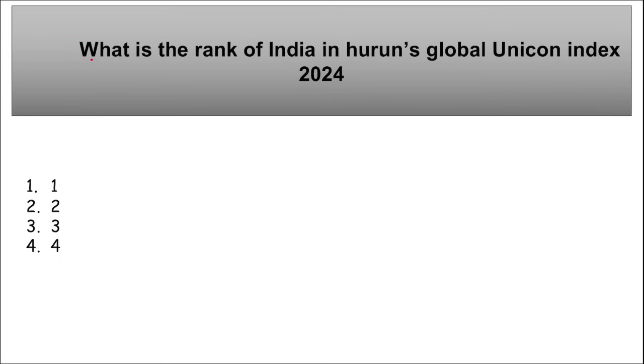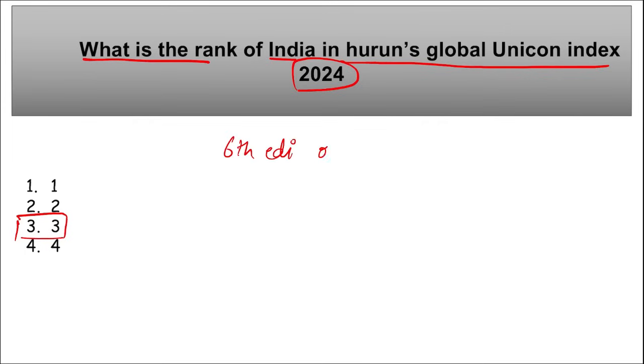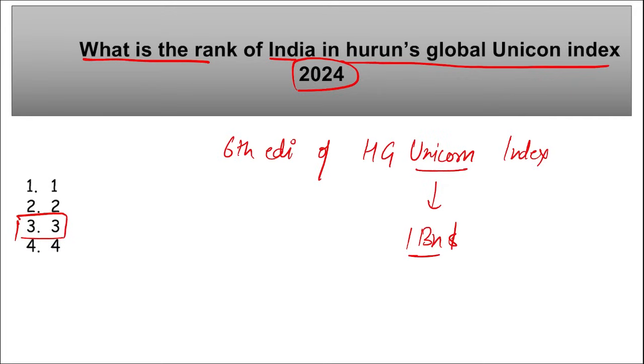Moving on. Next, what is the rank of India in Hurun's Global Unicorn Index 2024? So India's rank here will be third. Correct. We are talking about the 6th edition of Hurun Global Unicorn Index. What is a unicorn? A unicorn is a company that has reached the valuation of $1 billion. Correct. So a startup that has touched a $1 billion valuation becomes a unicorn.